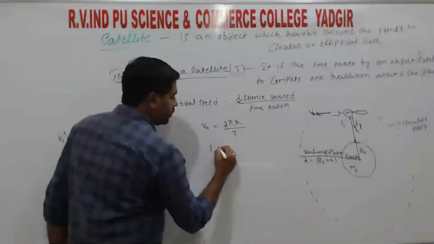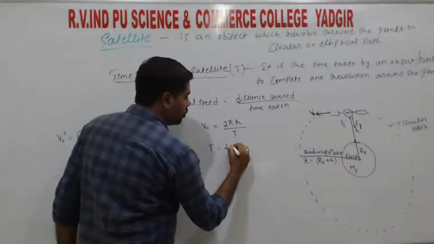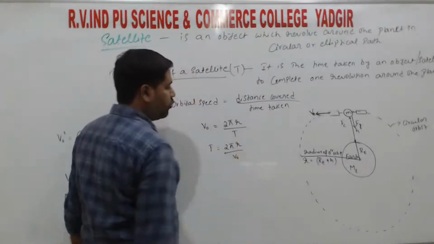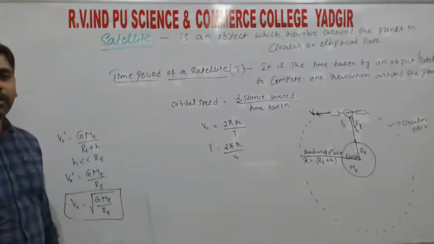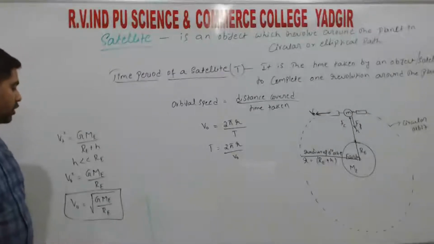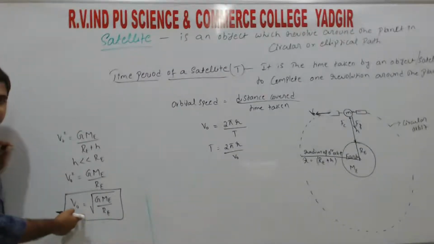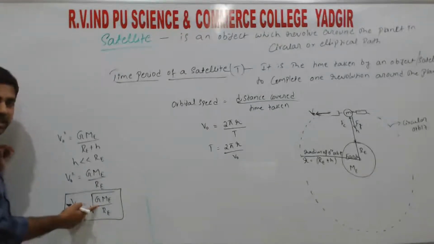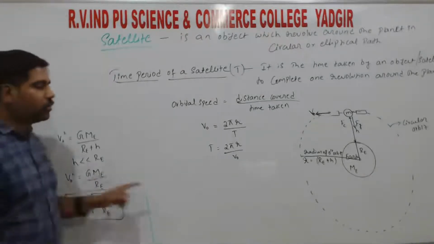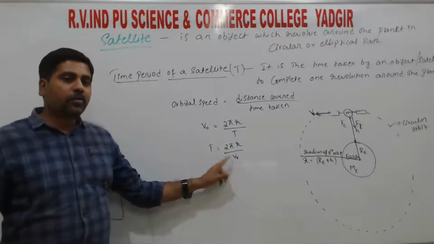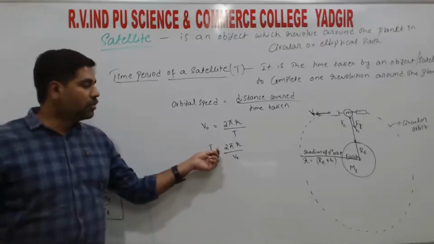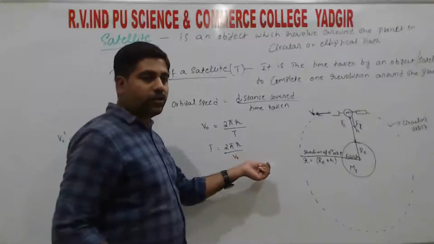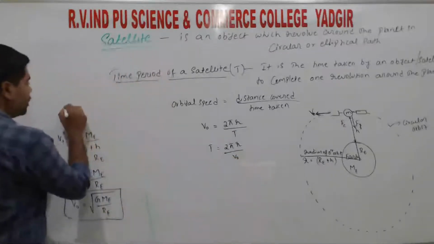So from this we can write T is equal to 2 pi r divided by VO, that is orbital velocity. If they ask the time period in terms of capital G, substitute VO here. If they ask for the time period in terms of small g, that is acceleration due to gravity, we have that relation also.